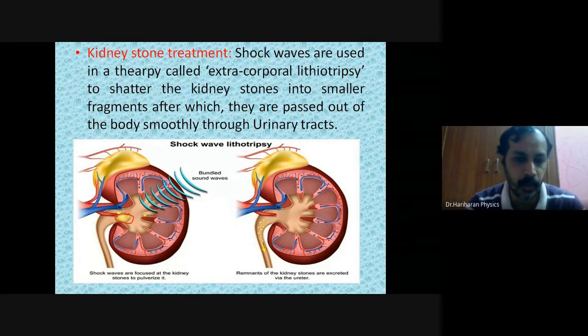If that doesn't work, then only surgery should be opted for. Therefore, a doctor is considered a good doctor only when he does the treatment in such a way that surgery or operation is the last resort, not the first option. Okay, clear?